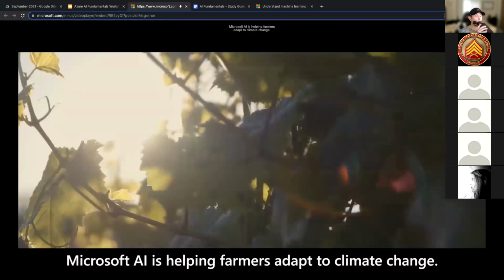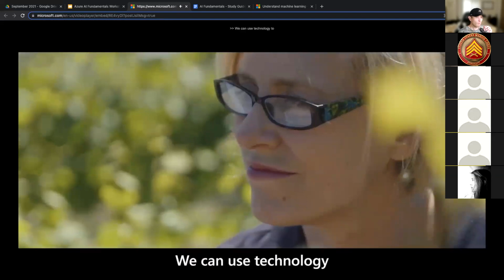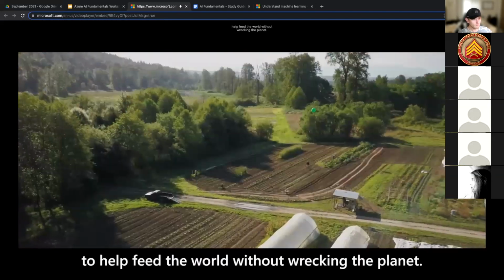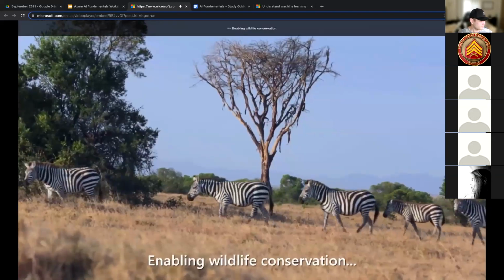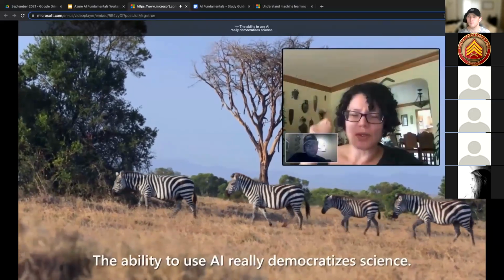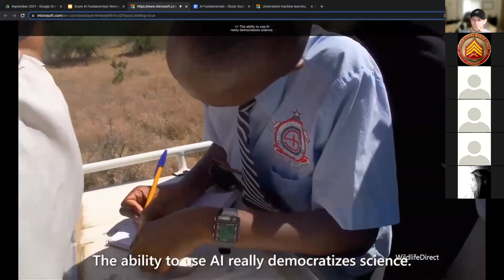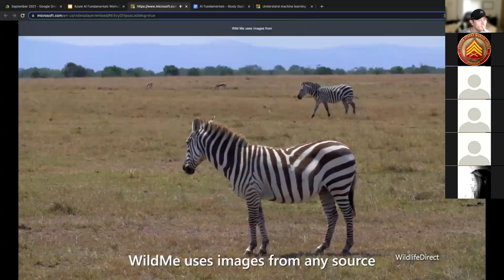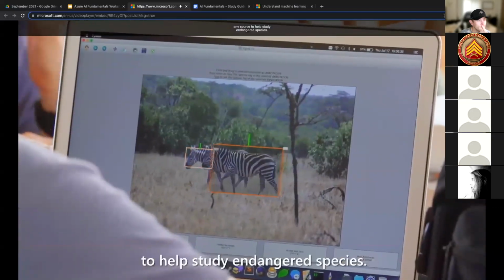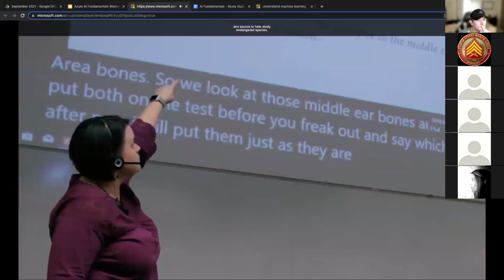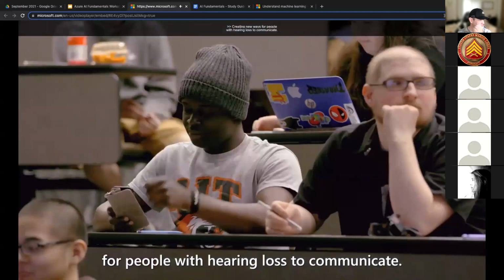Microsoft AI is helping farmers adapt to climate change, enabling wildlife conservation, and creating new ways for people with hearing loss to communicate.